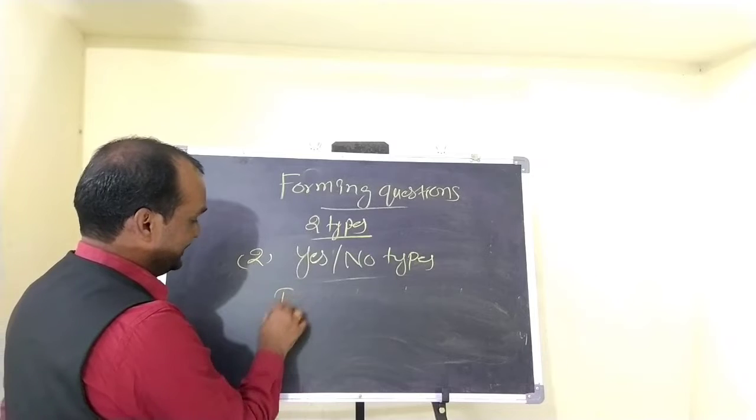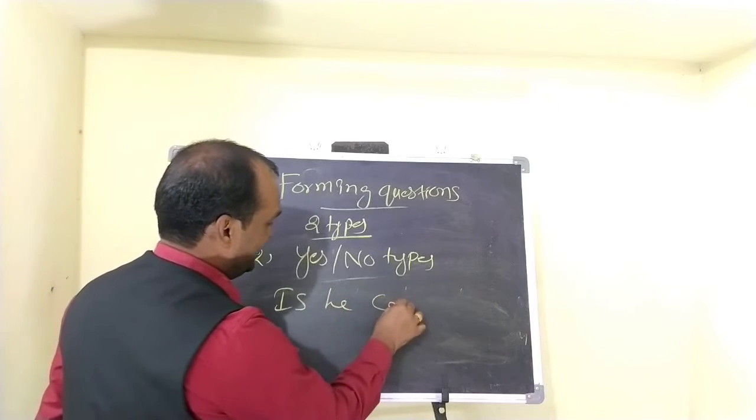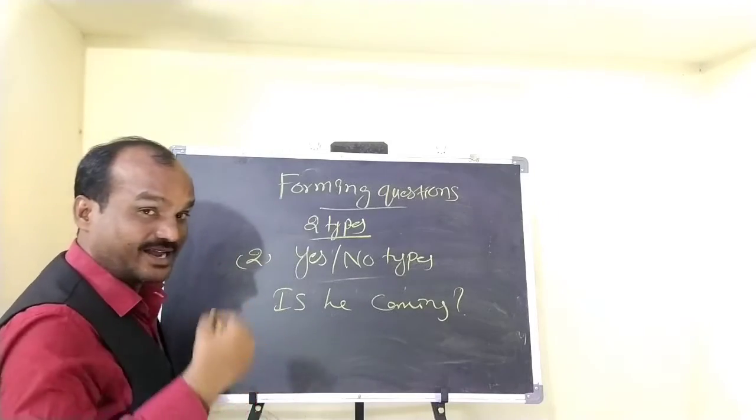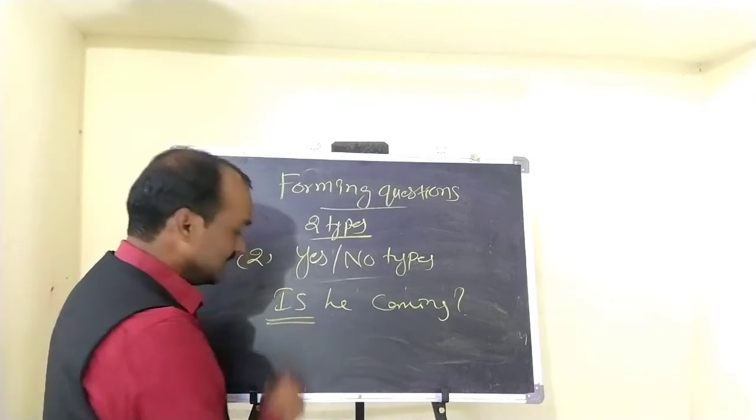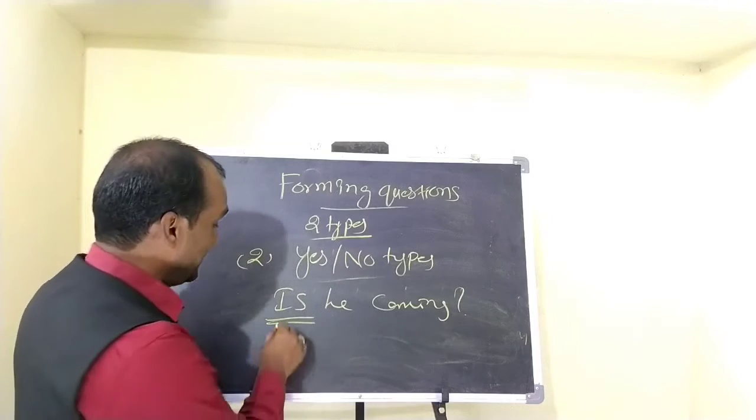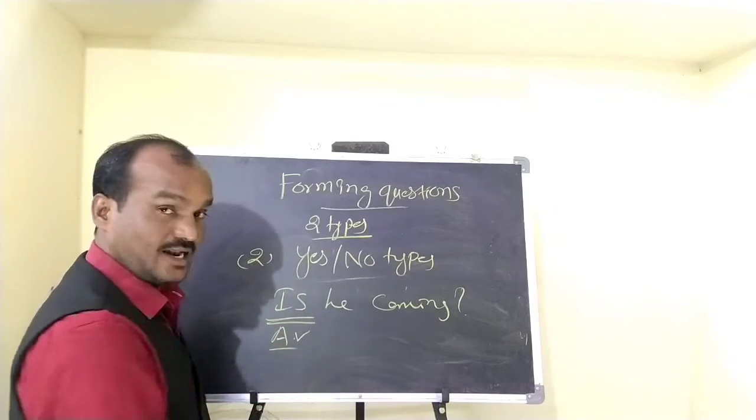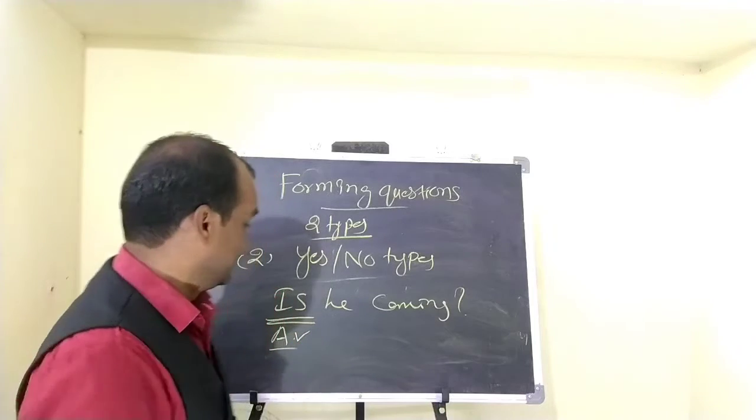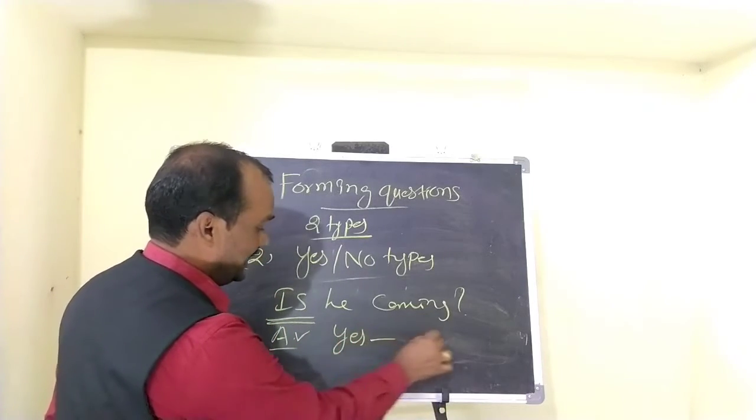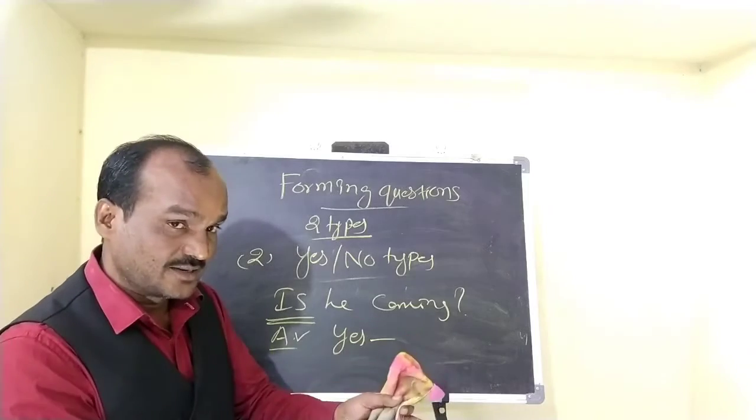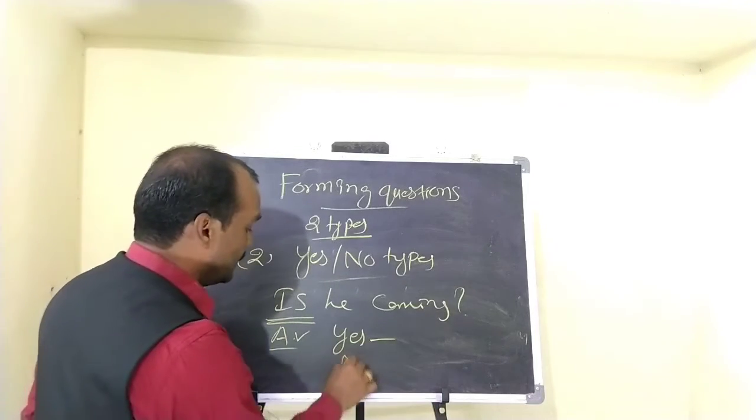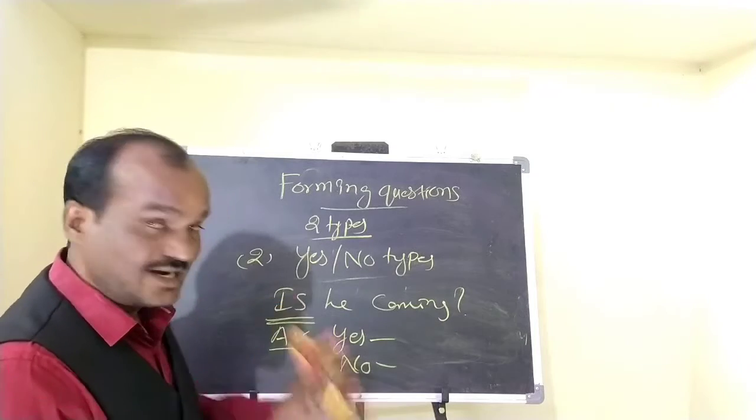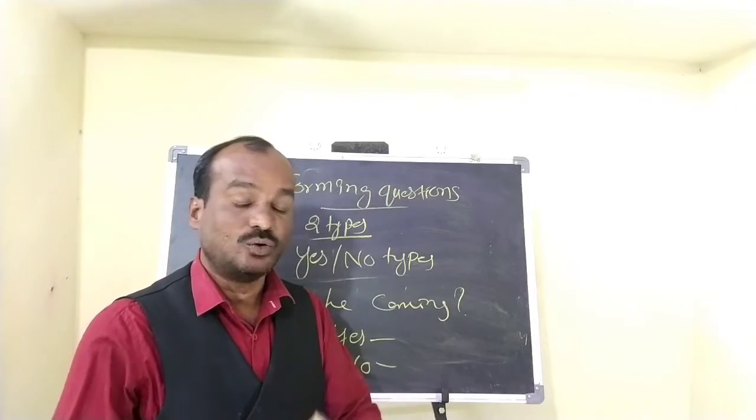Is he coming? What does it mean? We are asking a question, and this begins with what? Is, an auxiliary verb, right? And the answer: if he is coming, your answer would be yes, he is coming. If he is not coming, then your answer would be no, he is not coming. So this kind of questions are called yes no type questions.